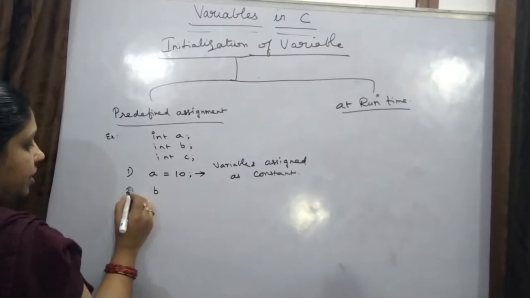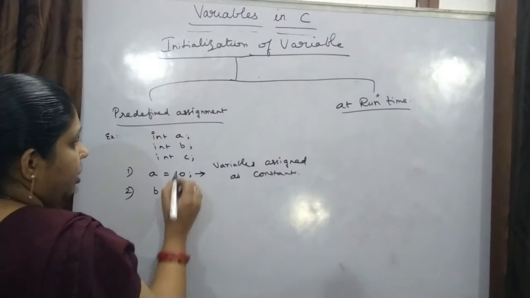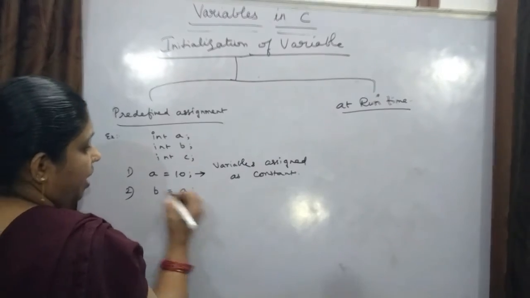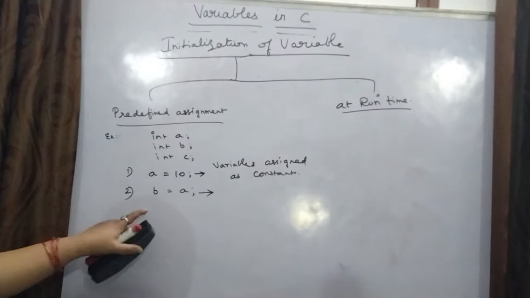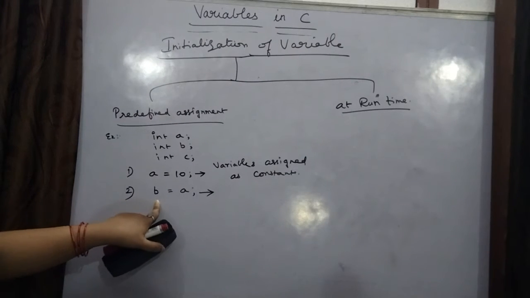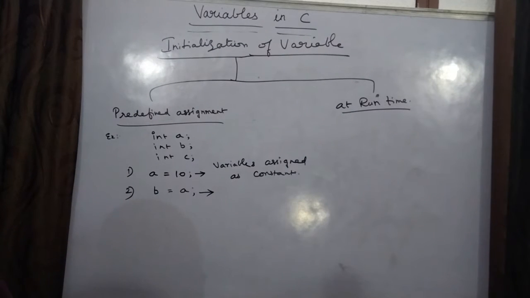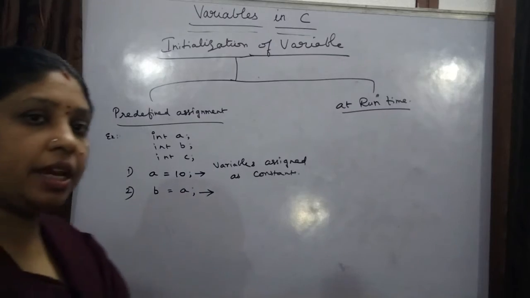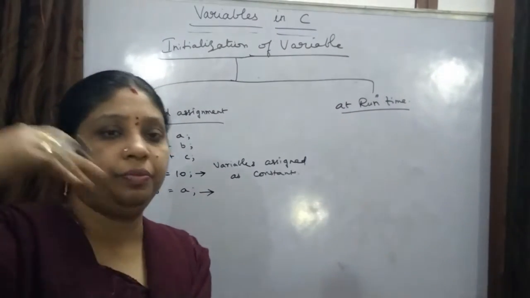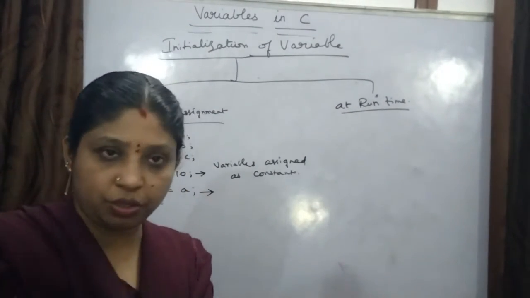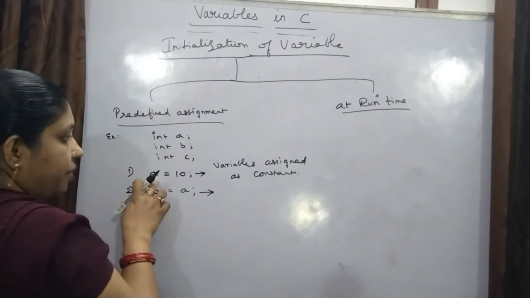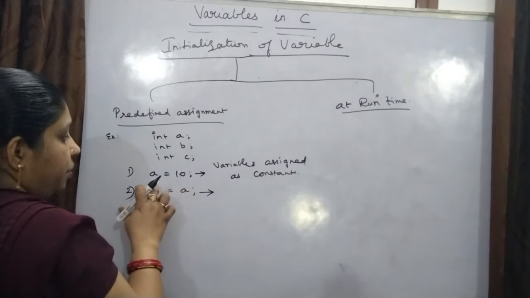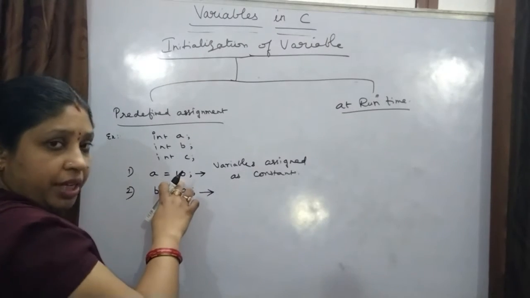Now I'll take B. This is one type, this is the second type. B equal to A. What is this? That means here a variable is assigned to another variable as a value. Understood? A is one variable, and in that variable A you have the value 10.